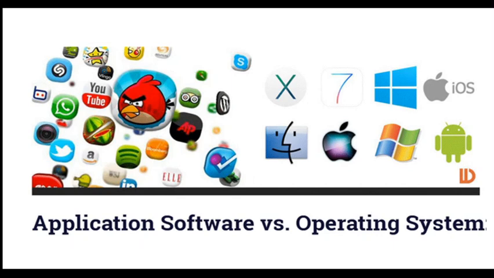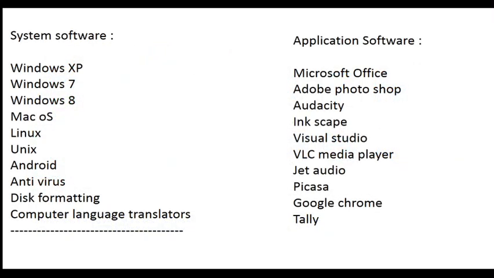Hope that now you got it, that application software and operating system are different, or you can say that application software and system software are different. Here I just show you the names of system software and application software, so it makes it clearer. System software like Windows XP, Windows 7, Windows 8, Mac operating system, Linux, Unix, Android, antivirus, disk formatting, computer language translators, these are all system software.